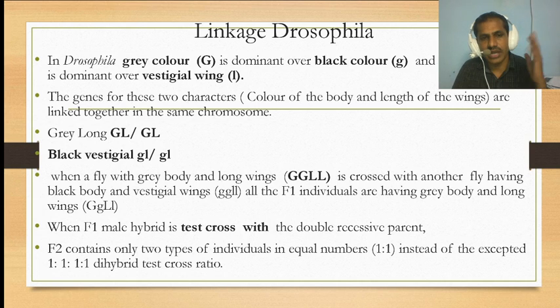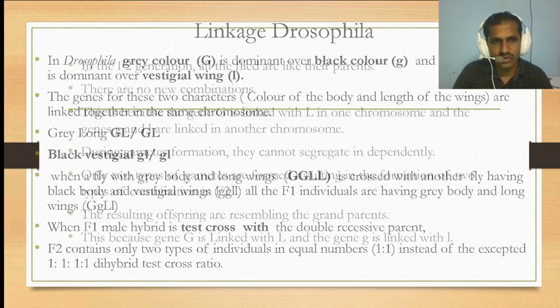When the F1 hybrid male is test crossed with the double recessive parent, the F2 contains two types of dominant individuals and two types of recessive individuals. The ratio is 1:1:1:1, so it's a test cross ratio.